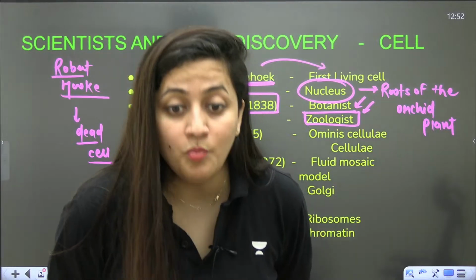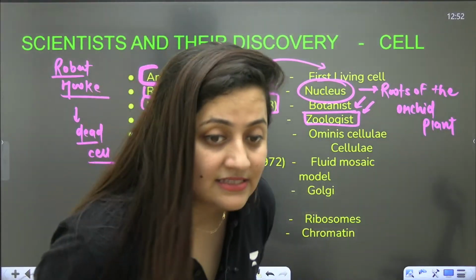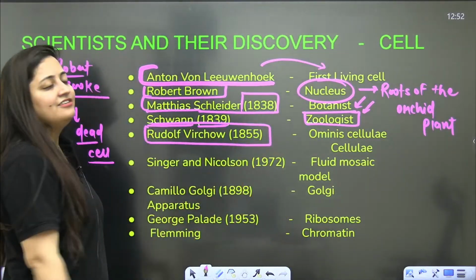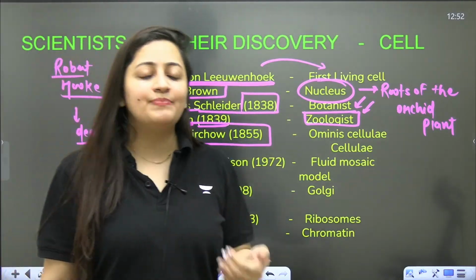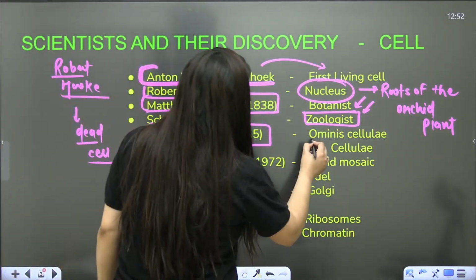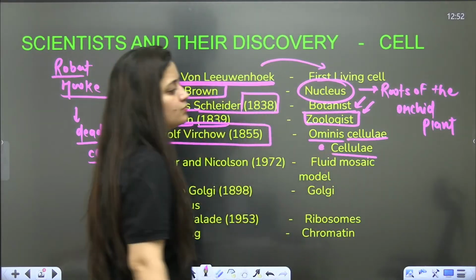Who modified the cell theory? Exactly, Rudolf Virchow, 1855. The cell theory given by Schleiden and Schwann was not explaining how new cells were originating. So Rudolf Virchow gave us one formula: Omnis cellula e cellulae.